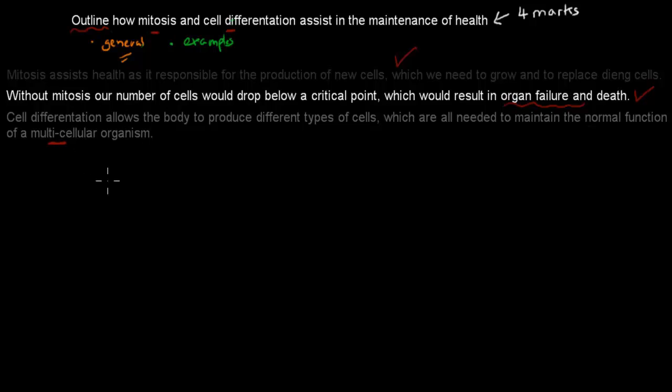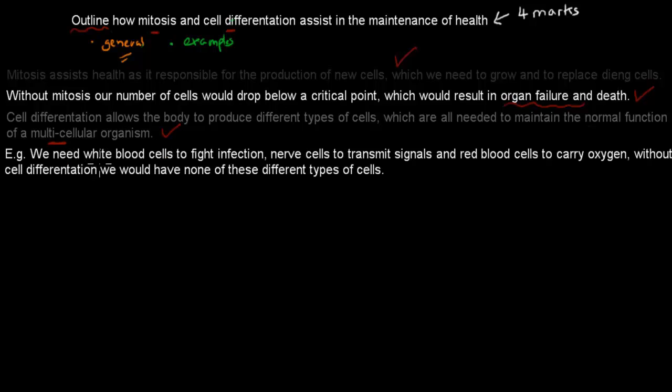But yes, for the general introduction, cell differentiation allows us to make different types of cells, and we need that for normal function. That's 1 mark, and then I give it an example as well. For example, we need white blood cells to fight infection, nerve cells to transmit signals, and red blood cells to carry oxygen. Without cell differentiation, we would have none of these different types of cells. So this was the example.